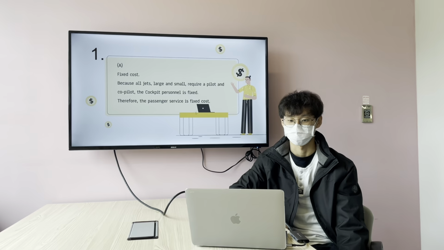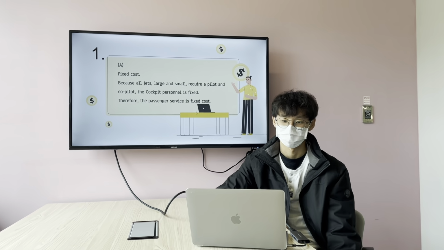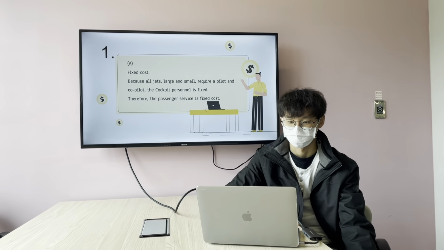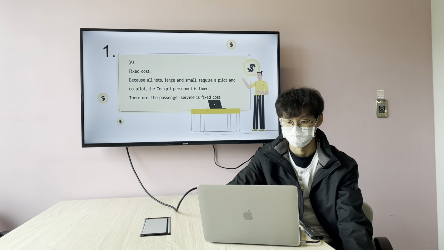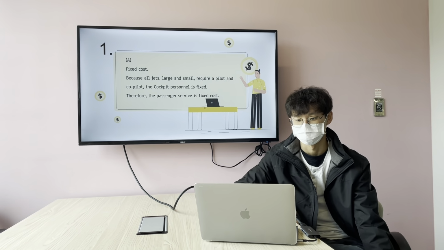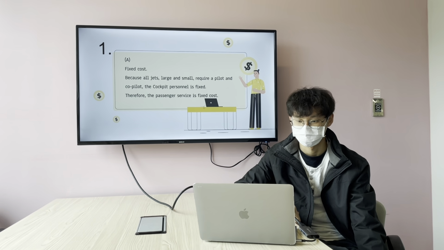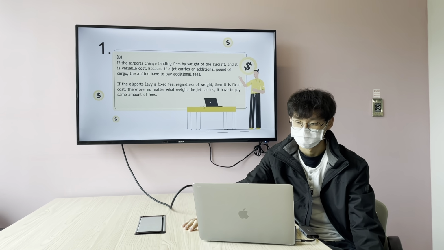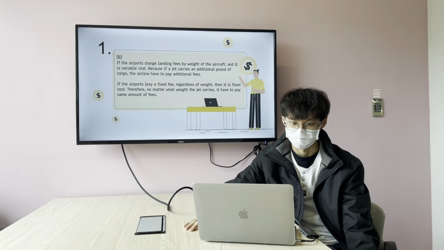The answer is fixed cost because all the jets, large and small, require the pilot, co-pilot, and cockpit personnel. Therefore, the passenger service is fixed cost. And question B has two situations.